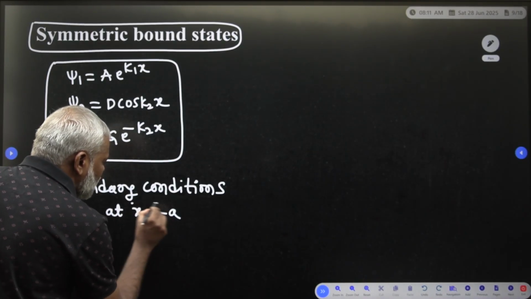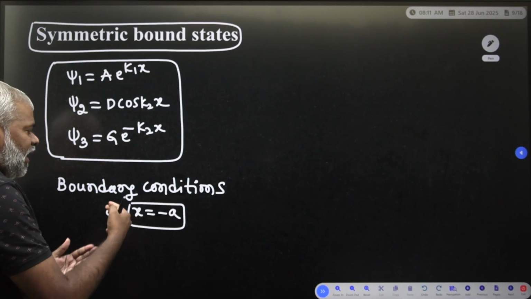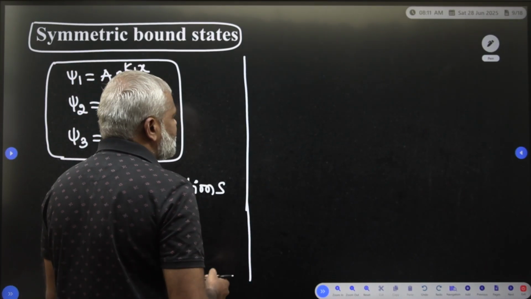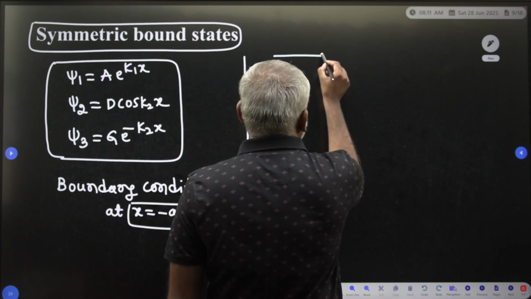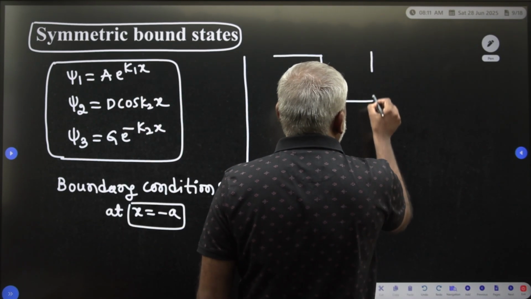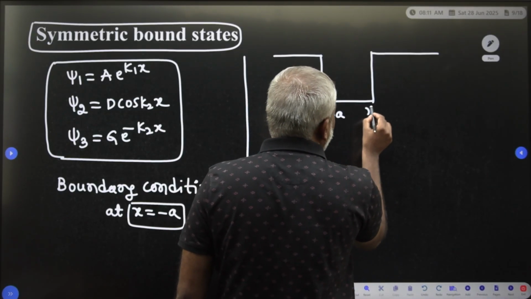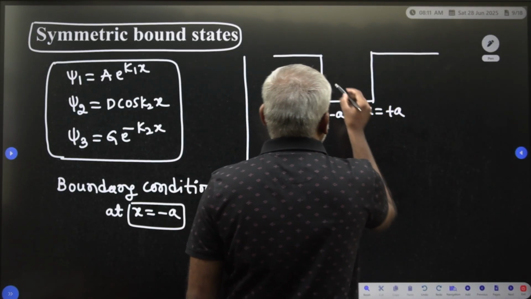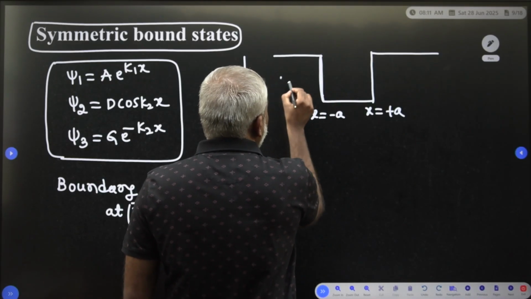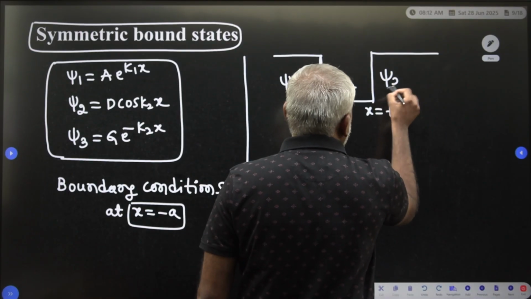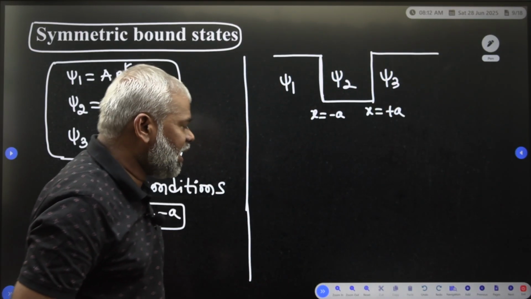Here the wave function is psi 1, here psi 2, and here psi 3, in the three regions.